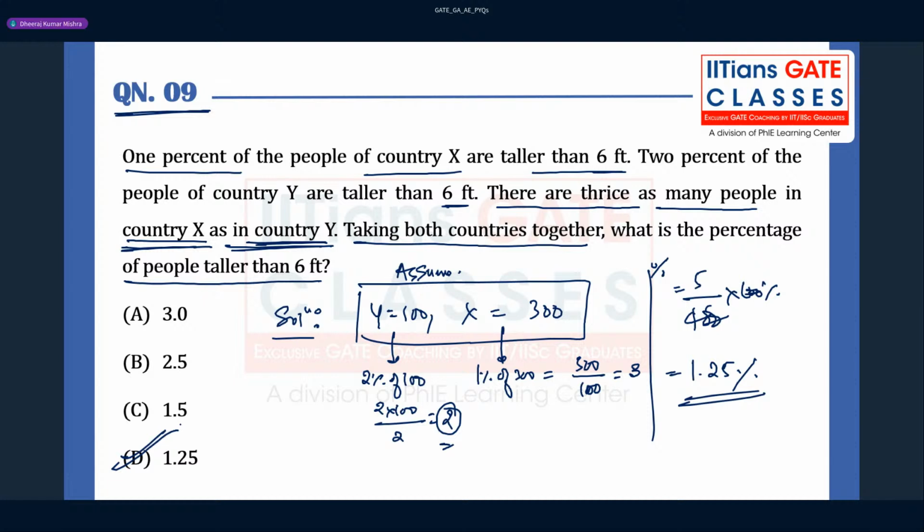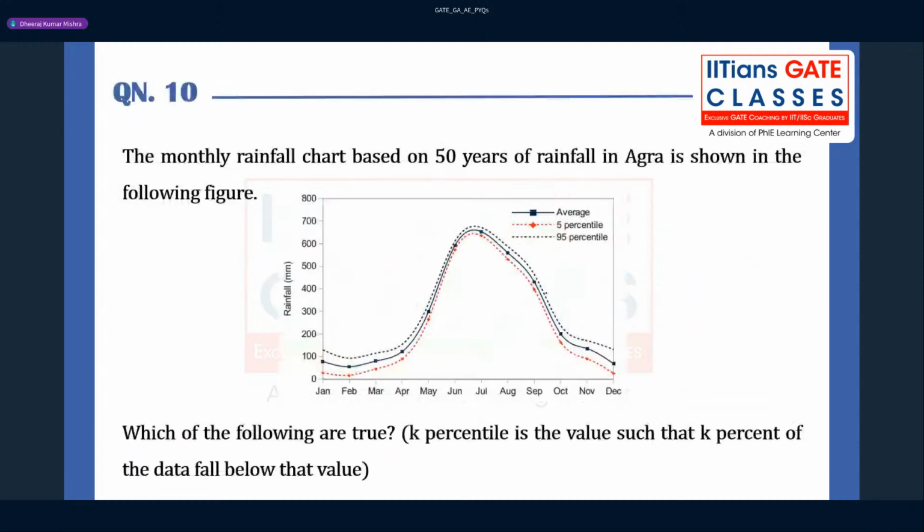So everybody understood this question? Sahil, you understood now? From the third statement, there are thrice as many people in country X, so you consider some value for Y, and then you can take the value of X as 300. 1% of 300 is nothing but 3. 2% of 100 is nothing but 2. You can directly find it out. I have just written all these things so that you can feel it. So the answer for this question will be 1.25. Yes, fine. Let's move ahead.